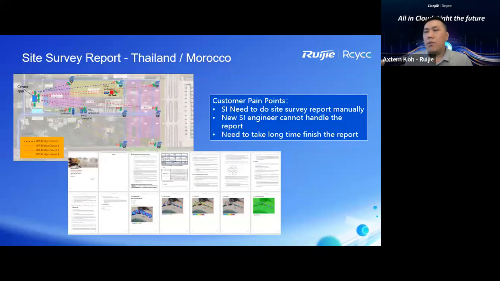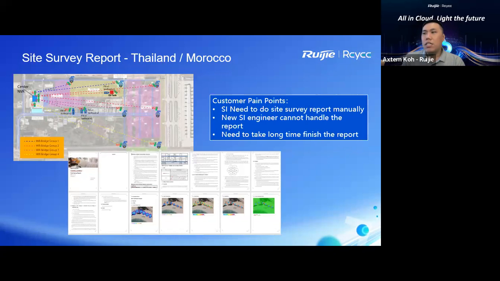Okay, and we are also trying to make something new. Along with the A Metro equipment, we also come with some site survey tools. We understand that customers who focus on point to point find it very hard to figure out, based on the locations, whether the coverage between the points is workable or not, or within coverage or not. We don't know. Based on this, we have built some tools. This is one of our site survey report tools. Based on the information you input, it will generate a report for your customer.